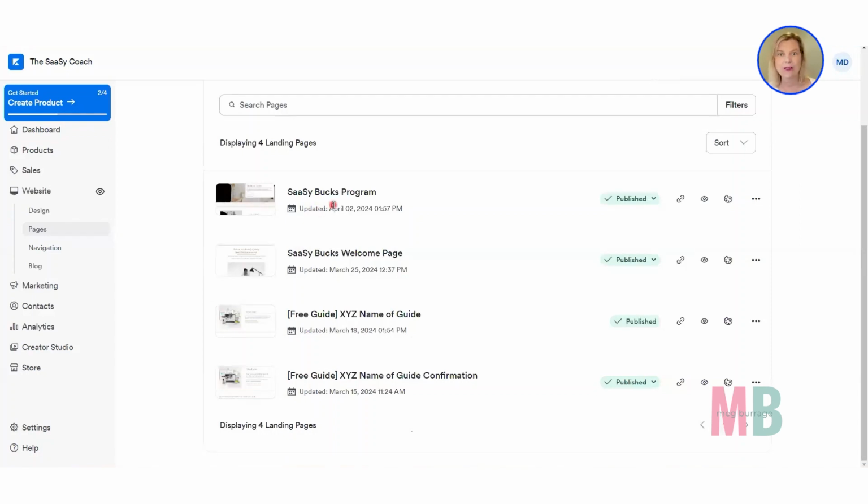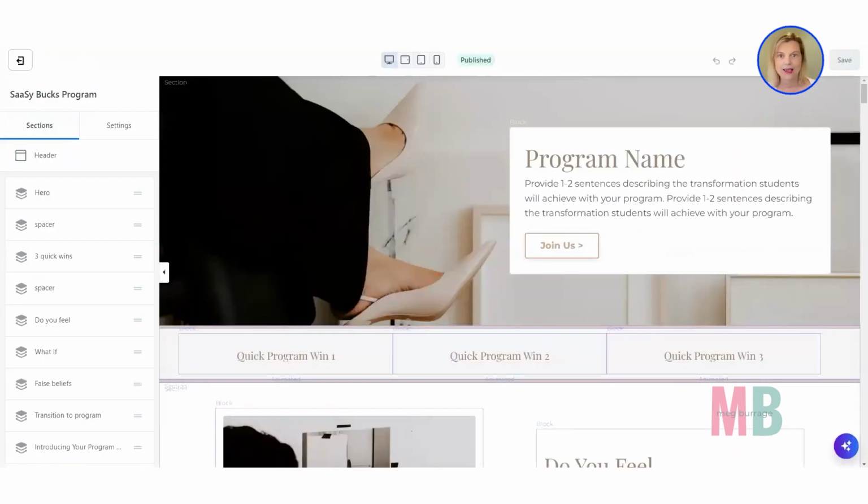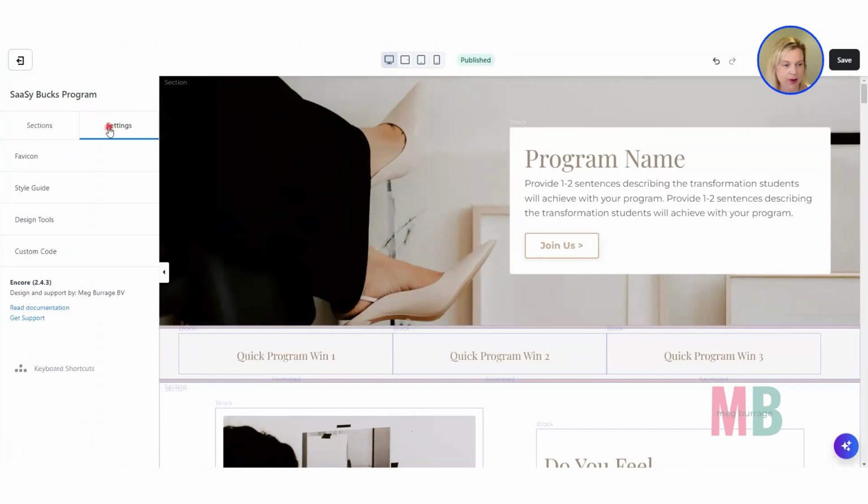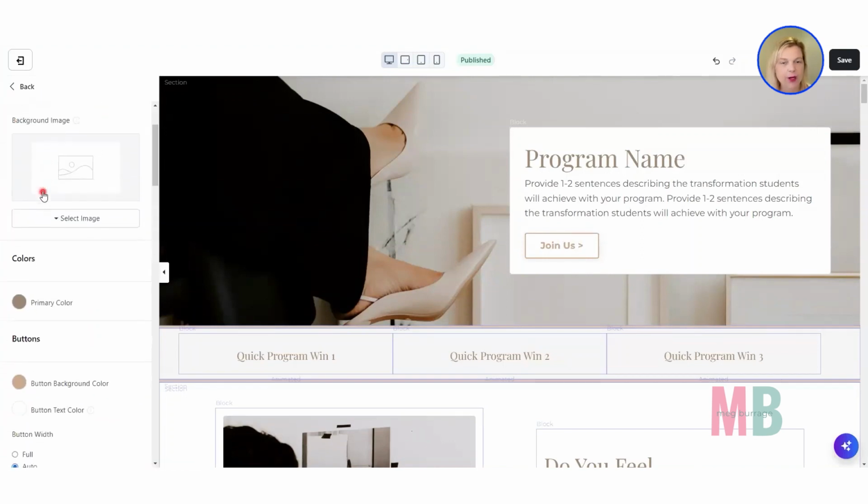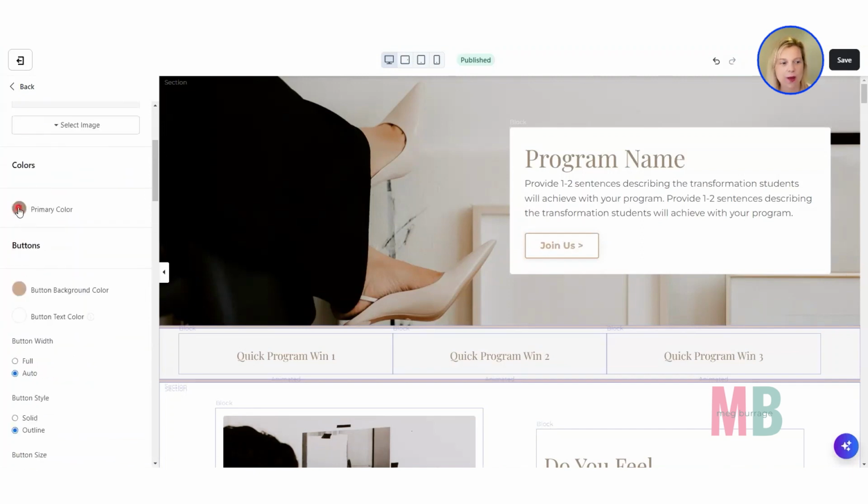So once you've got your page in there, or you've picked one of your Kajabi templates, then you would head on over here, the little paint palette, or you can click into it and that's going to open it up in customize mode like this. So when we open the page up, just before you go and dive into changing out the copy and swapping in your images and all the fun stuff, I would encourage you to firstly go over into the settings tab and into the style guide area and go through and apply your own branding. Swap out the primary color.